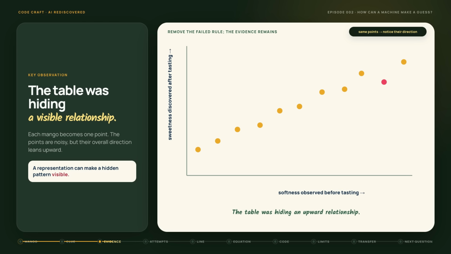The table is hiding something. Put softness from low to high along the bottom. Put sweetness from low to high along the side. Each old mango becomes 1 point. Now the relationship is visible. The points do not form a perfect path. Real experience is noisy, but they lean upward. Softer mangoes in this small dataset are generally rated sweeter.